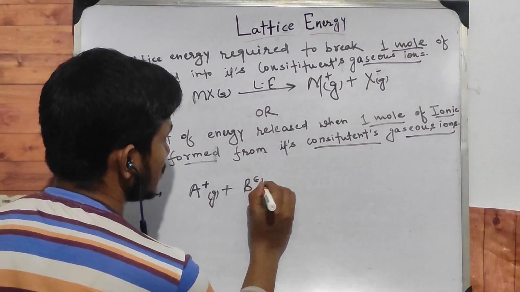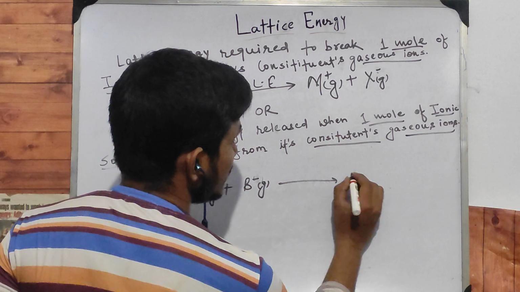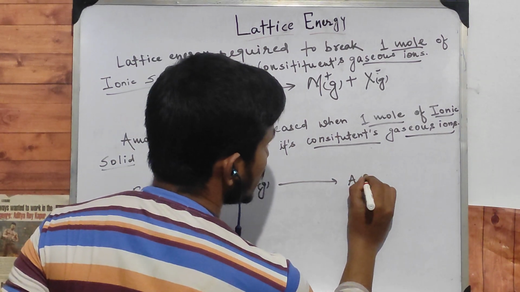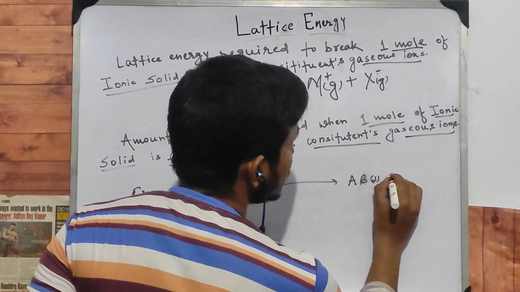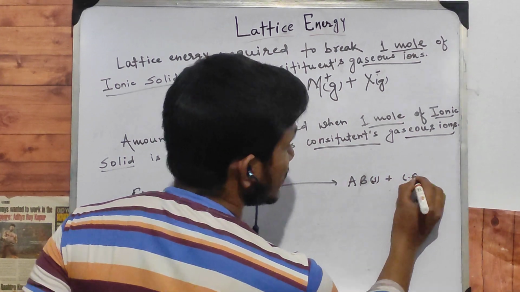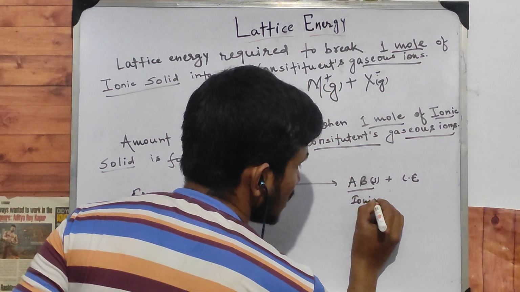How? Example, suppose A+ and B-. Energy released means formation of AB, an ionic solid, and energy is released. This is our ionic solid.